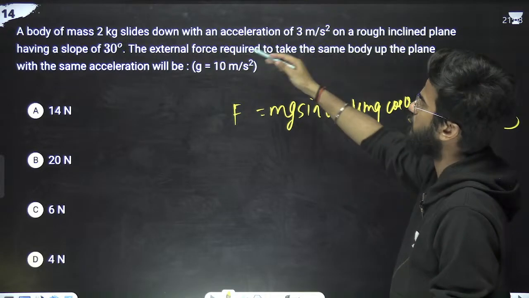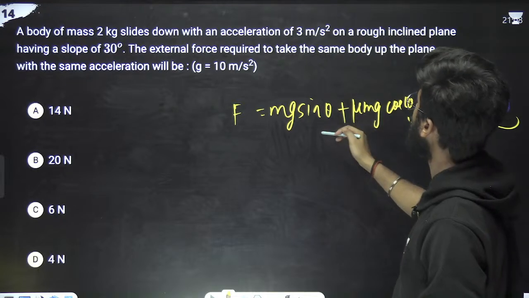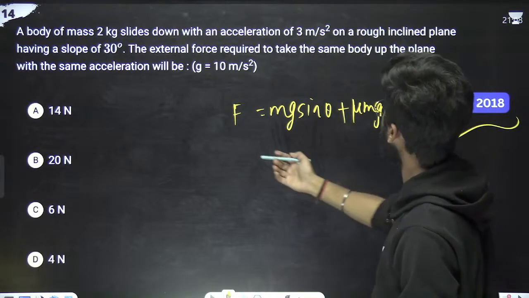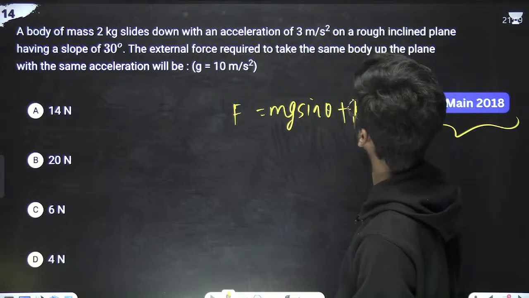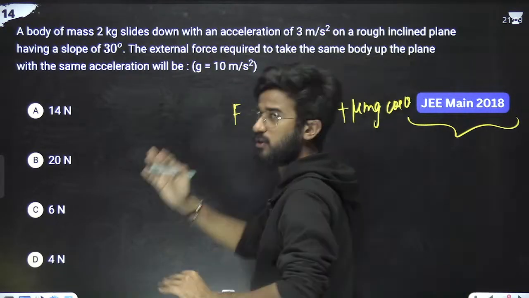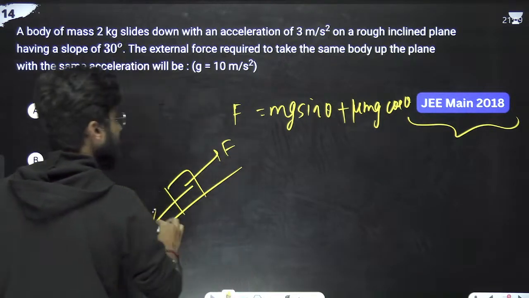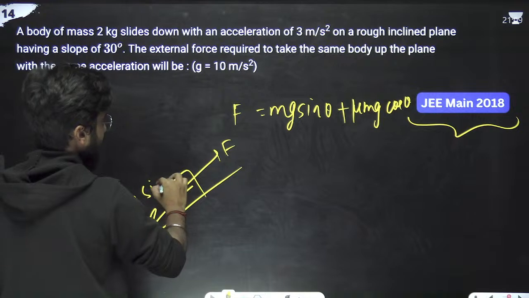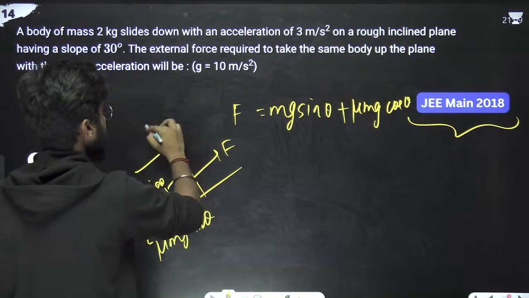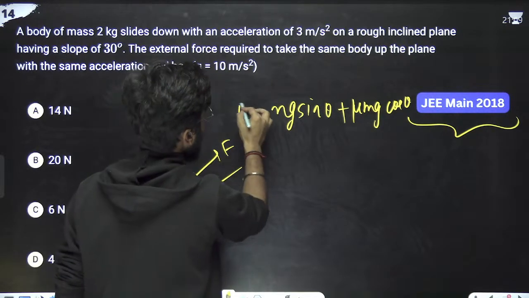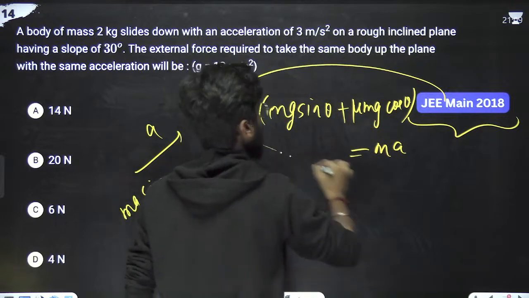Just substitute all the values. m is 2 kg, g is 10. And one thing, acceleration is also given. So we can write F equals mass into acceleration, right? But we need the external force. Since we have to move it upward with some acceleration, F is this: mg sin theta, plus mu mg cos theta, and acceleration is a. So we can write F minus this thing is equal to mass into acceleration. This is the equation.